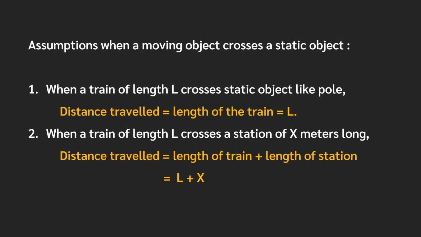Some of the common problems in competitive exams include train crossing a pole or a station. Let's see a few assumptions to be considered while solving these problems. When a train of length L crosses a static object like a pole, distance traveled equals length of the train, equals L. When a train of length L crosses a station of x meters long, distance traveled equals length of train plus length of station, equals L plus x.